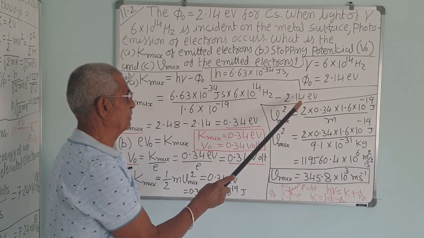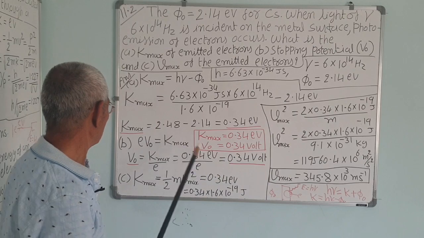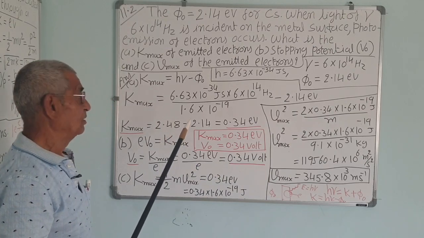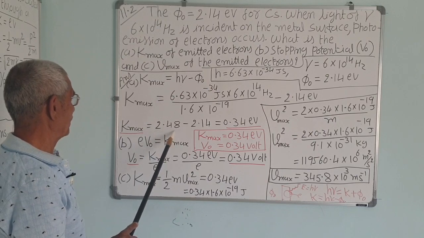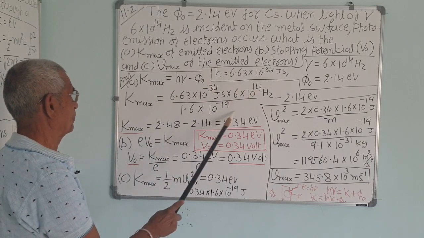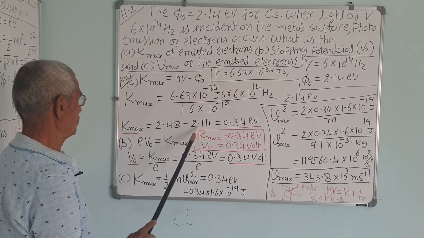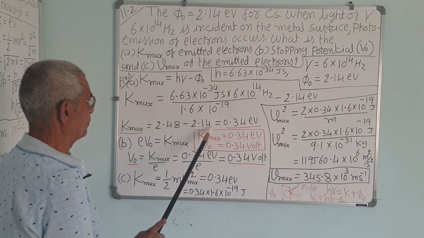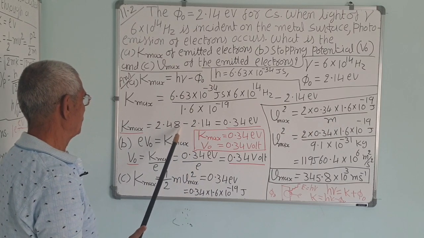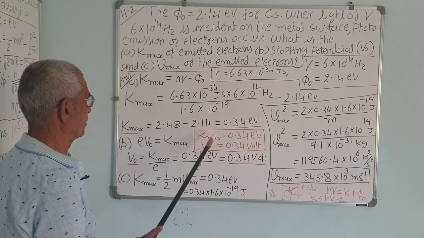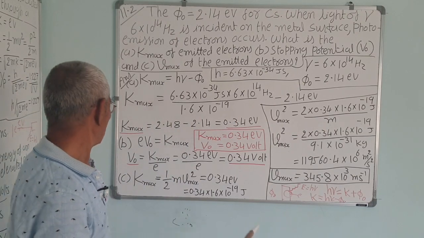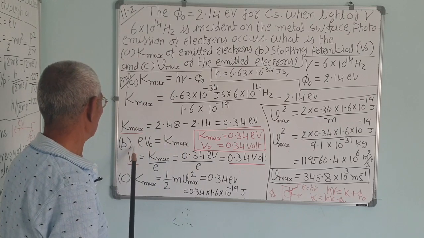The work function is given in electron volt, that is why it has to be converted. Remember, the unit should be proper. So K maximum is equal to 2.48 minus 2.14, and that is equal to 0.34 electron volt. Correct?